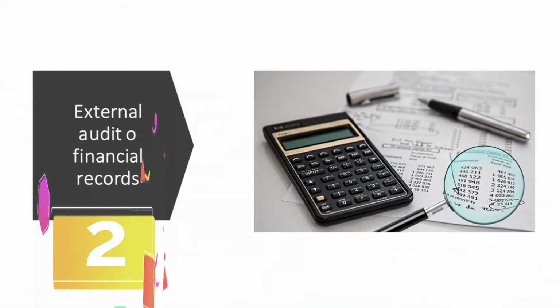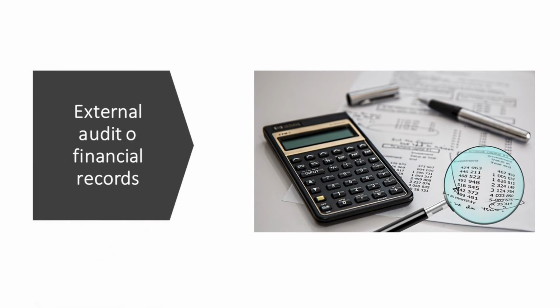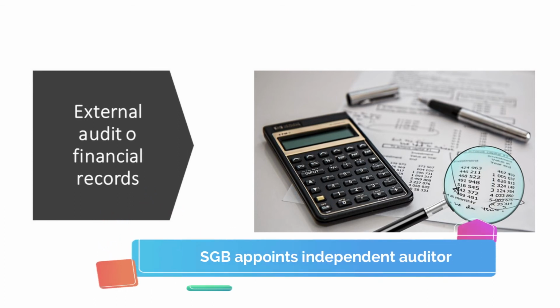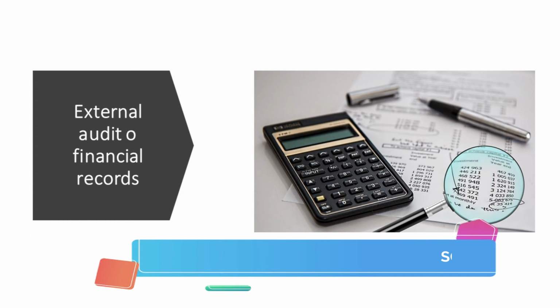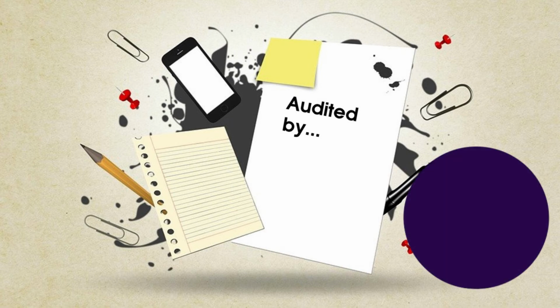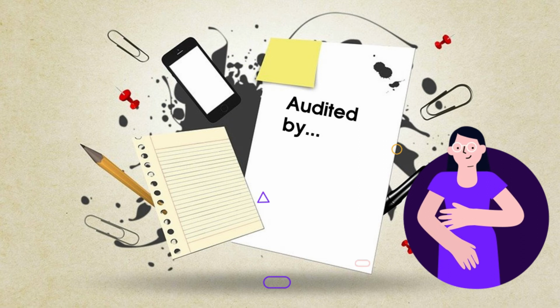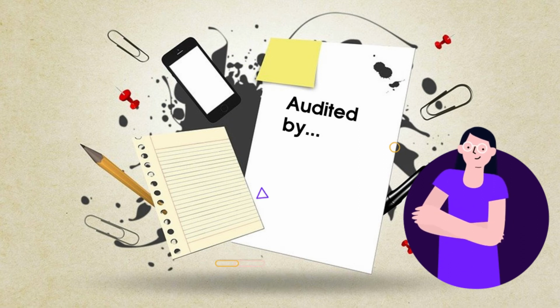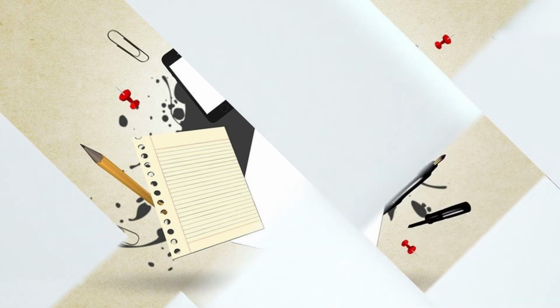The second level of reporting involves external auditing of the school's finances. This means that the SGB must appoint an independent auditor from the database of the district office to carry out an audit of the school's finances. The finance officer must make sure that all the financial records are given to the auditor, and the auditor must check that all expenditure was made in accordance with the approved budget and applicable government regulations.